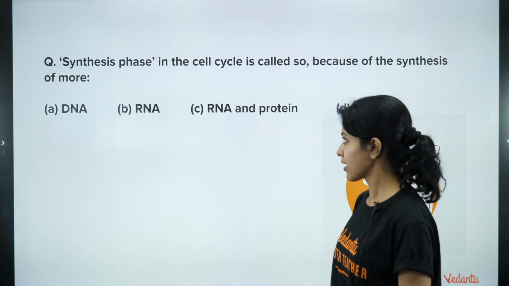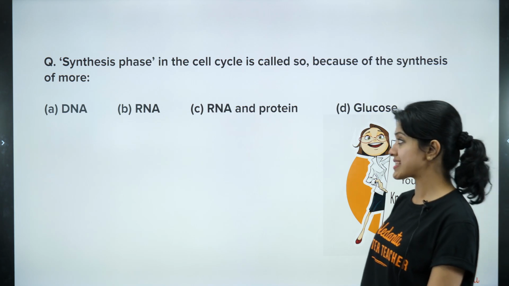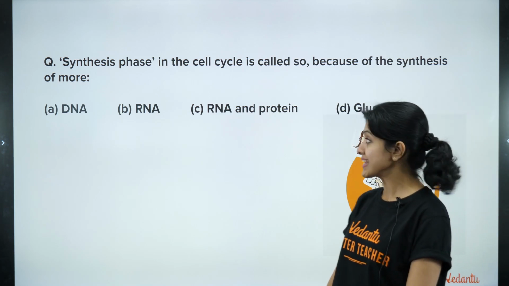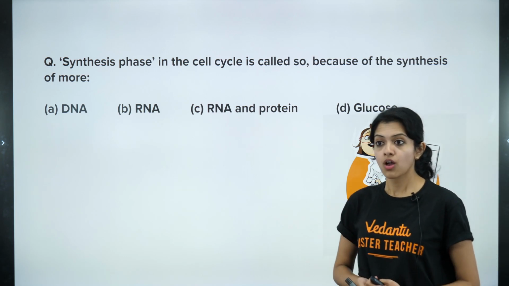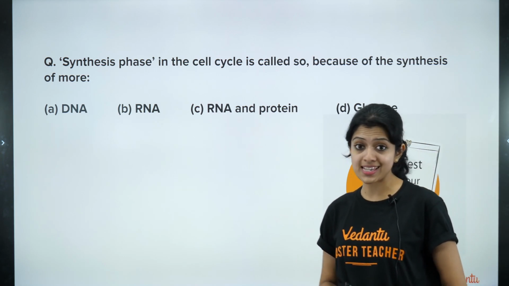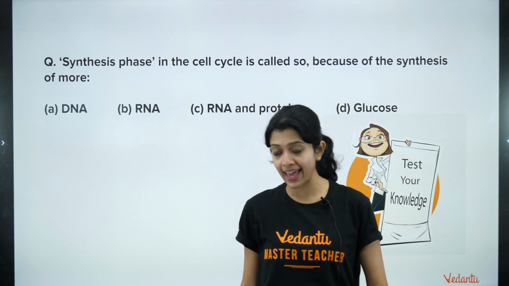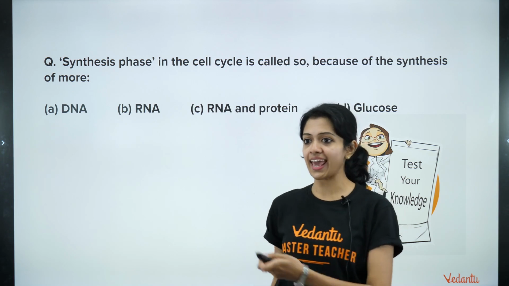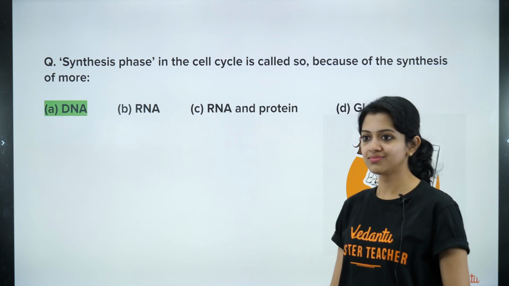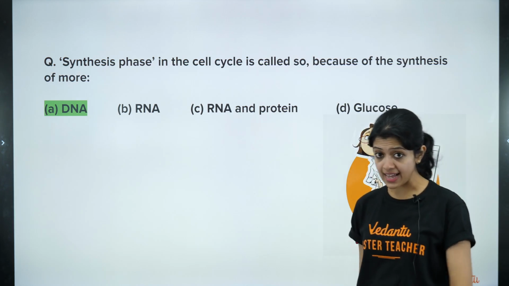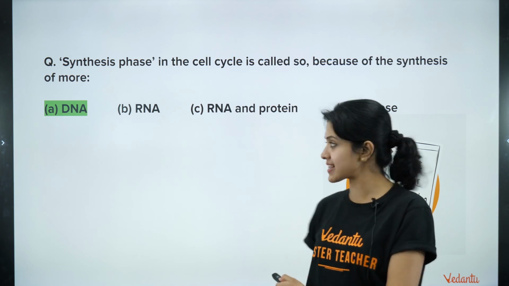The next one. Synthesis phase in the cell cycle is called so because of the synthesis of more DNA, RNA and protein or glucose. Why did we call the S phase as the synthesis phase? What is synthesized? DNA. Ayush again. Amazing. DNA. Hiral. Yes. DNA is definitely the answer. During the synthesis phase, DNA is synthesized.